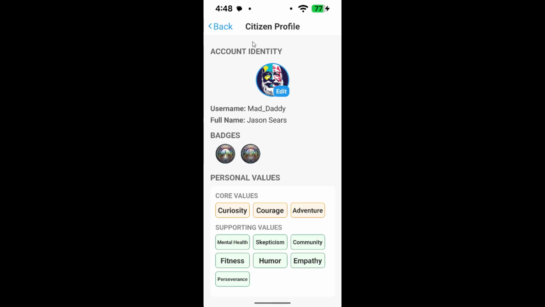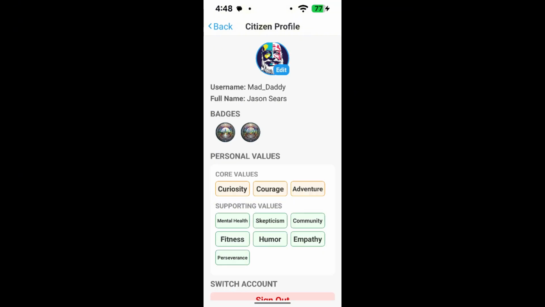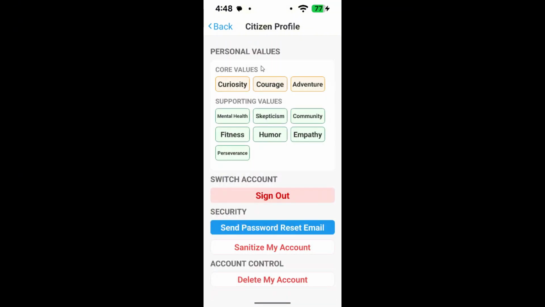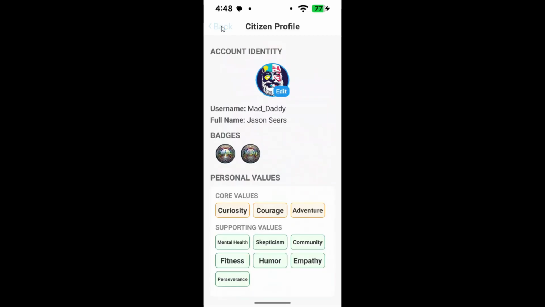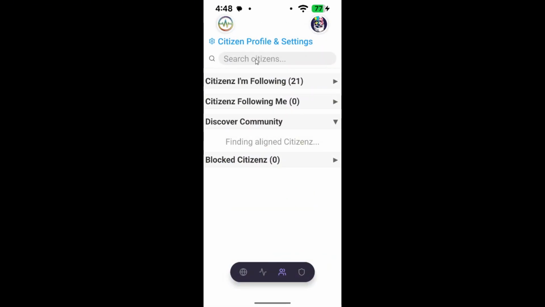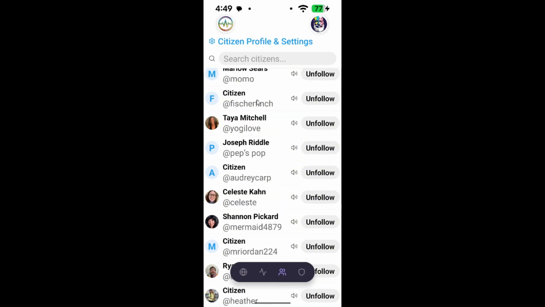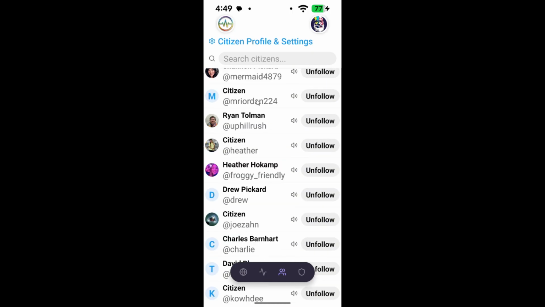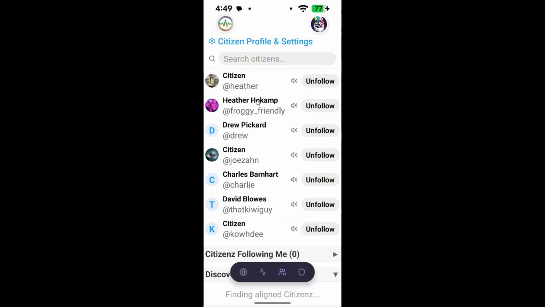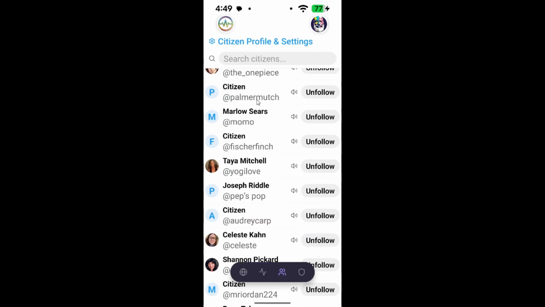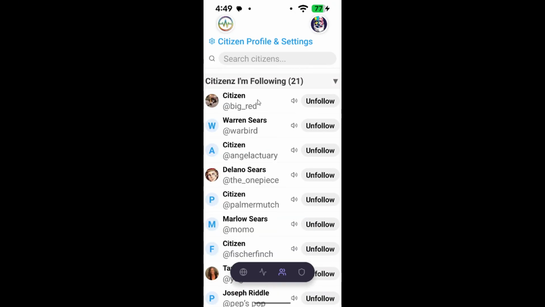Citizen, profile, and settings. Anyone using the app is referred to as a citizen. The first link is your profile and settings page. We'll come back to this later. Citizens I'm following. The next section is the Citizens I'm Following section. This will be empty when you first load the app, and it will start to fill up as you make more connections. After someone shows up in this section, you will be able to read their posts in the forum and send direct messages to them in the sanctuary.